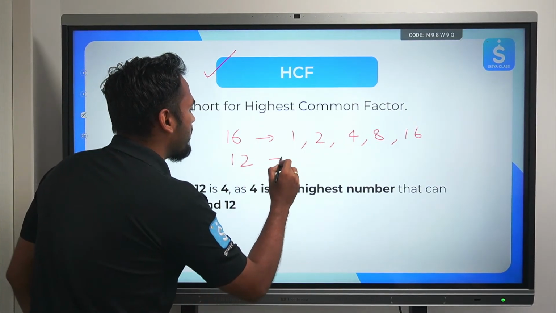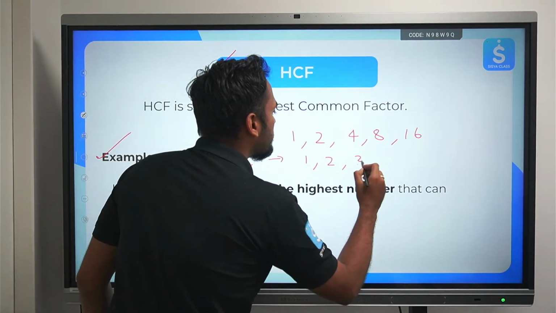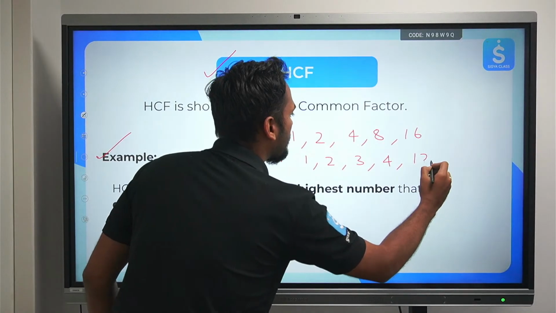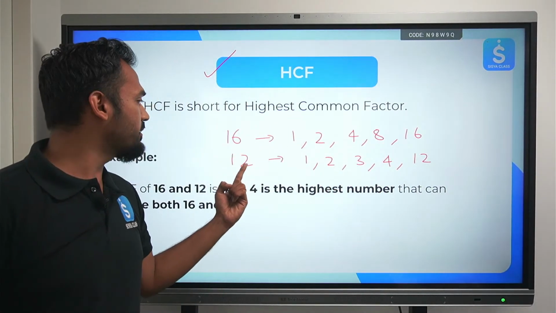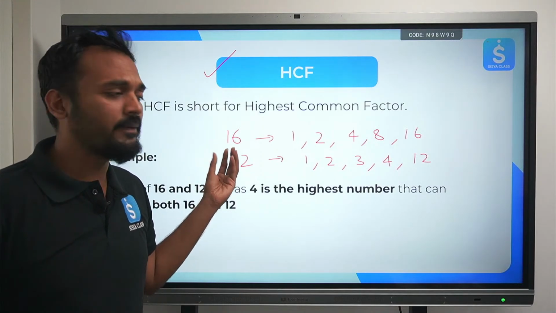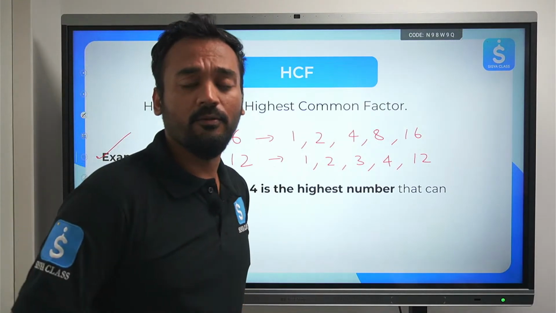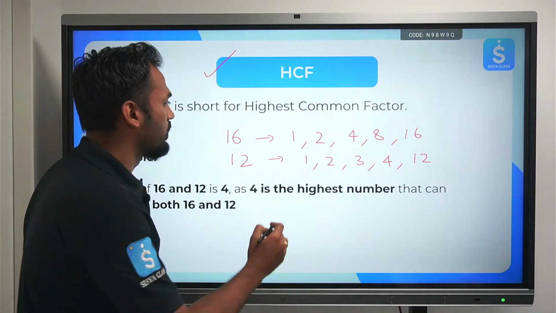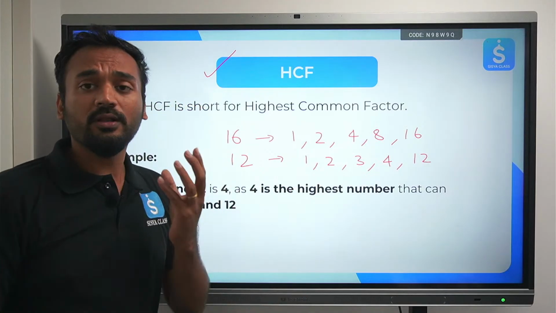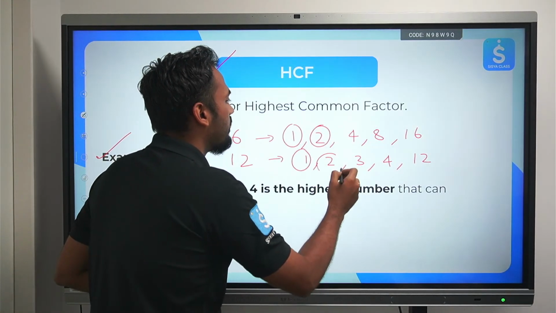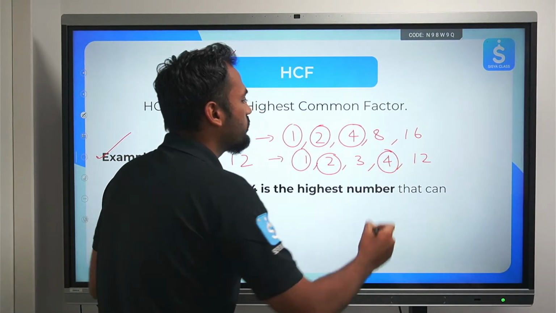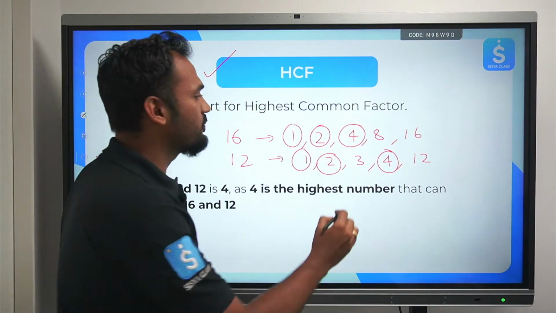For 12, the factors are 1, 2, 3, 4, 6 and 12. The factors are those numbers which can divide the given number, 12 or 16 respectively, without leaving a remainder, or the remainder is 0. Now, what are the common factors? 1 is a common factor, 2 is a common factor, 4 is a common factor. Out of these common factors, the highest common factor is 4.